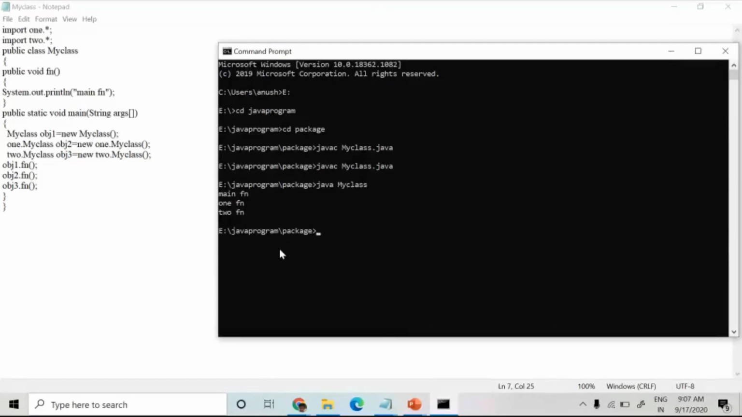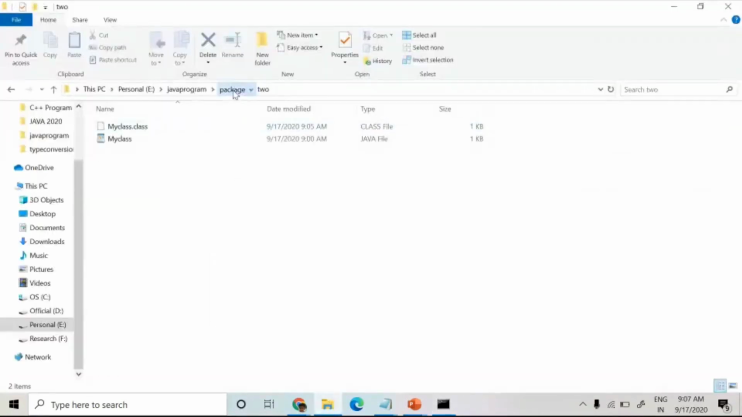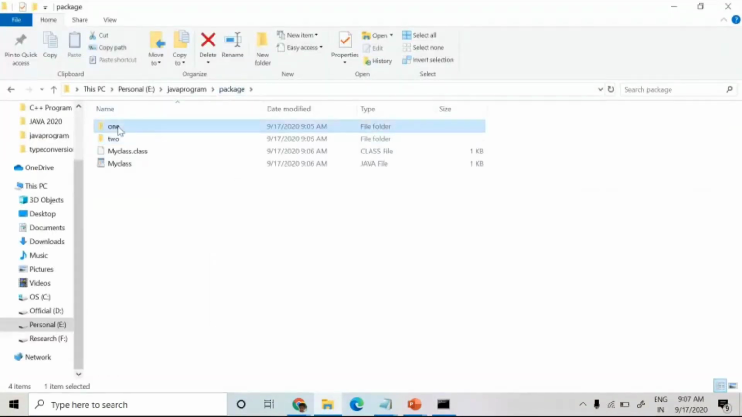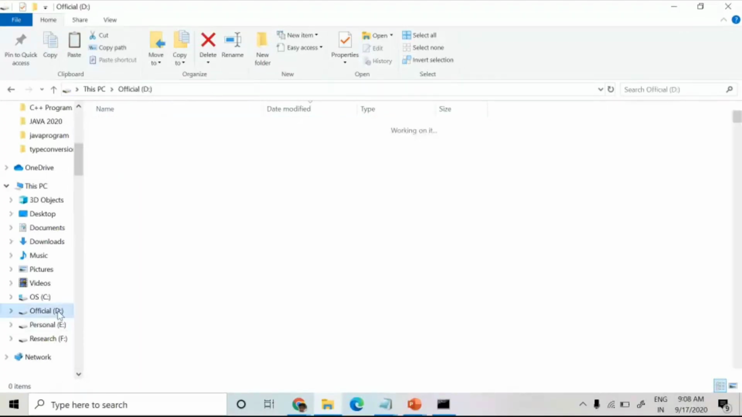Okay. Now 1 and 2 are in this current folder, package, so that's why we don't need to set the class path. Now I'm going to cut these two packages. I'm going to cut, not copy, with Control X. I'm going to save this in some other folder.